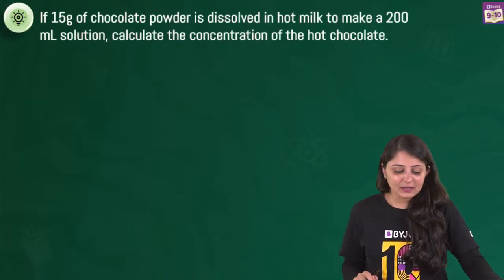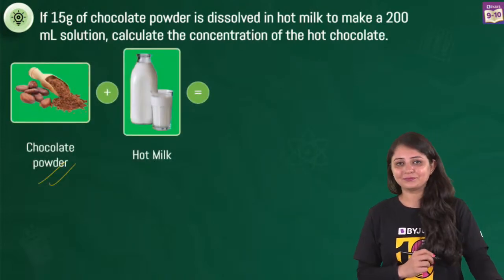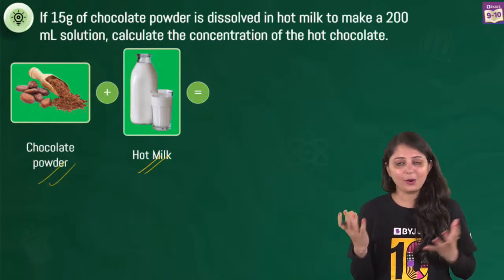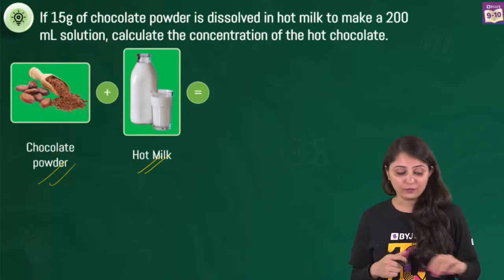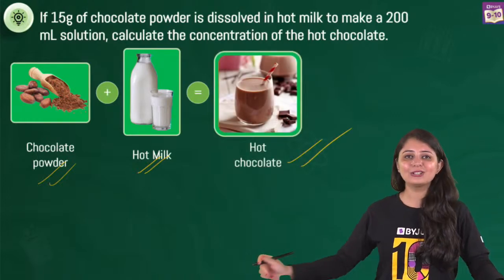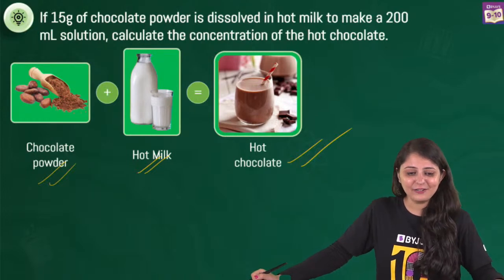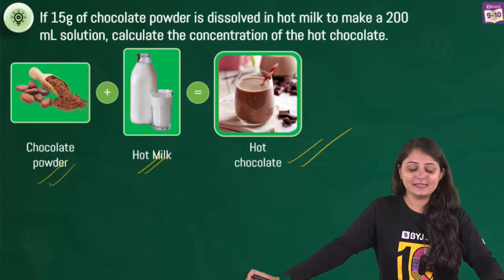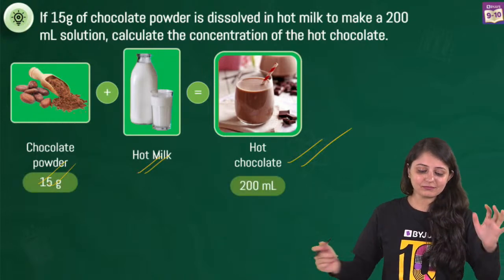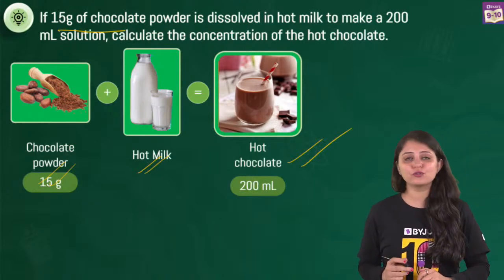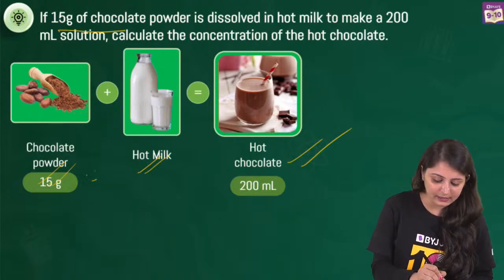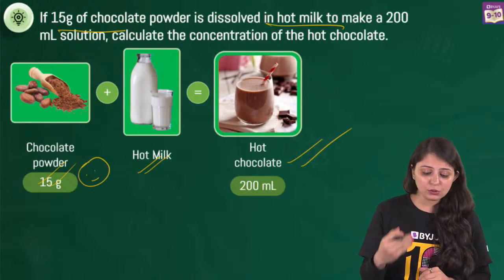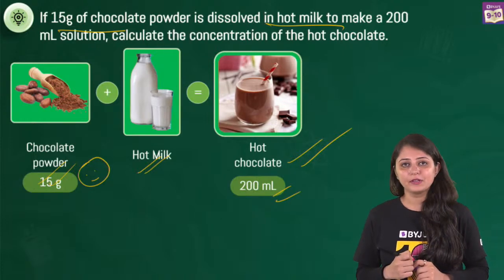So, see what's happening here: we've got a chocolate powder and we've got hot milk. The chocolate powder is our solute and the hot milk is our solvent. We're adding solute to solvent to make a tasty hot chocolate. The hot chocolate is right in front of you. Yes, Prashansa. Correct. In the question, it says 15 grams of chocolate powder is being given to us, and it's being dissolved in hot milk, that's the solvent, to make a solution that is 200 ml.